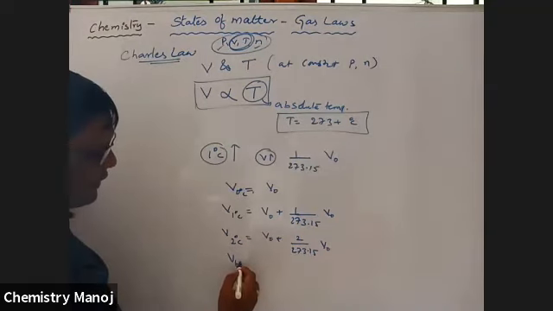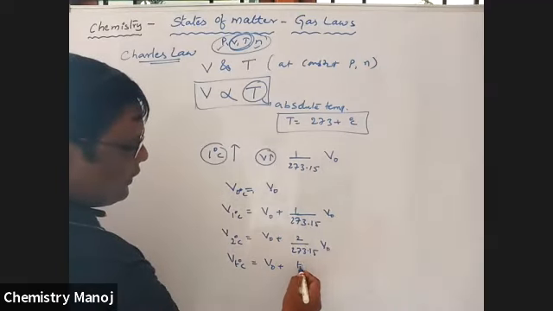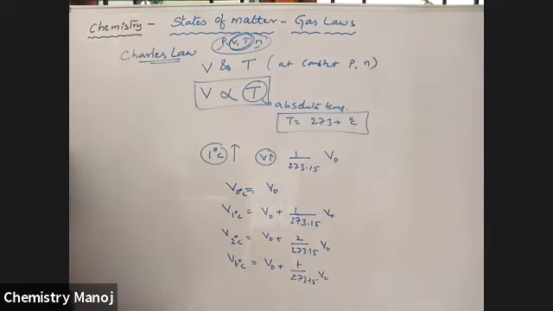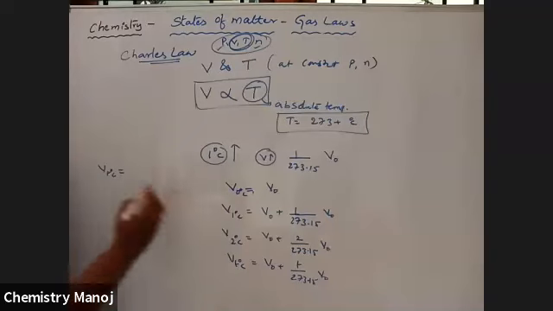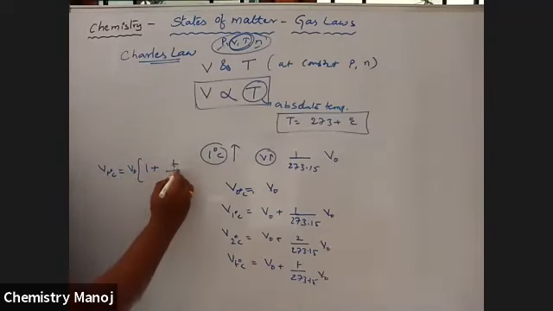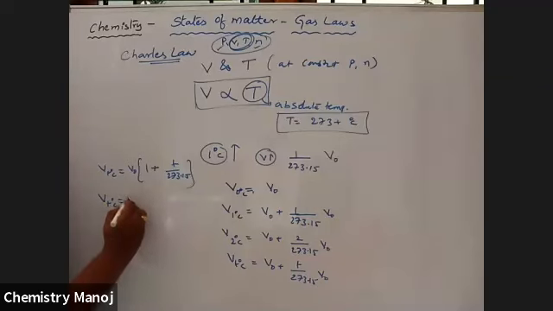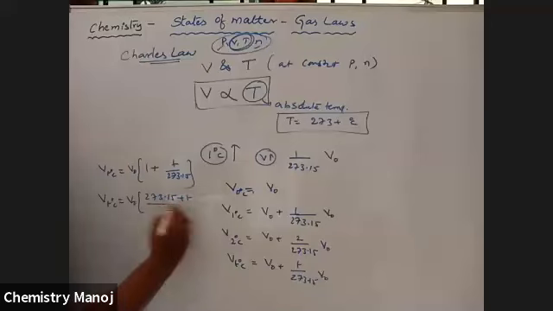Now, the volume of the gas at T degree centigrade is equal to V naught plus T by 273.15 into V naught. Therefore, with V naught common, volume at T degree centigrade is equal to V naught into (273.15 plus T) by 273.15.